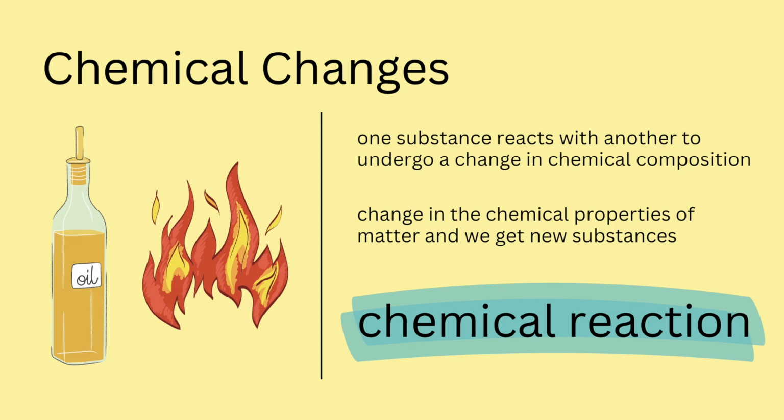So these are physical changes and chemical changes. In physical changes, the chemical properties or composition don't change. Although the physical state might change, the chemical properties don't change. Whereas in chemical changes, the chemical properties actually change and it results in a new substance, and chemical changes are also called chemical reactions.